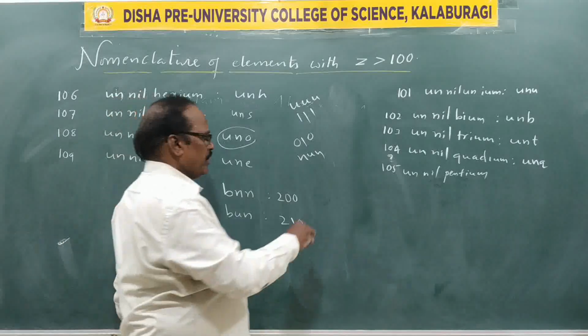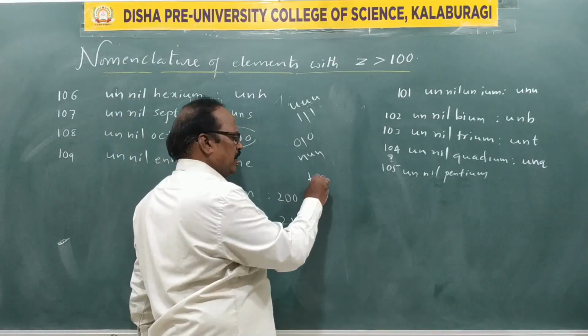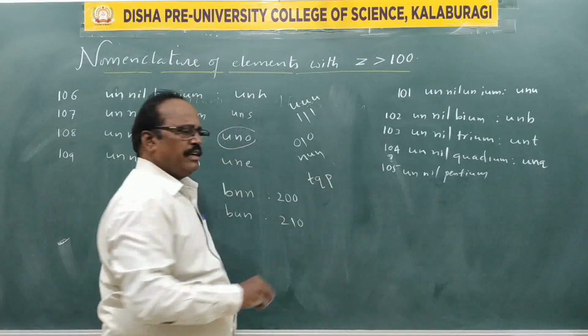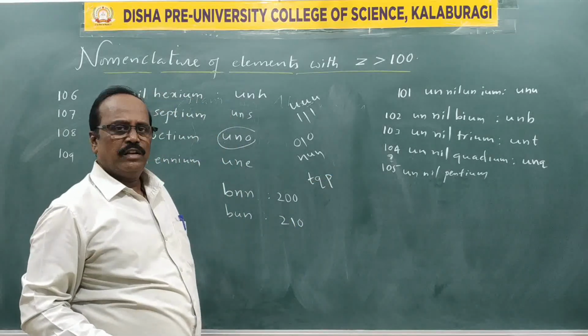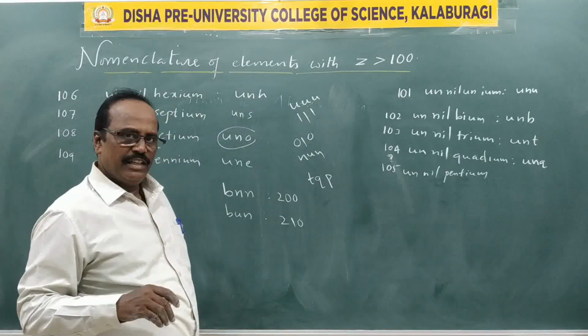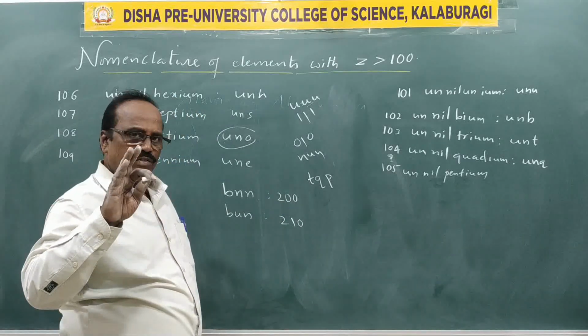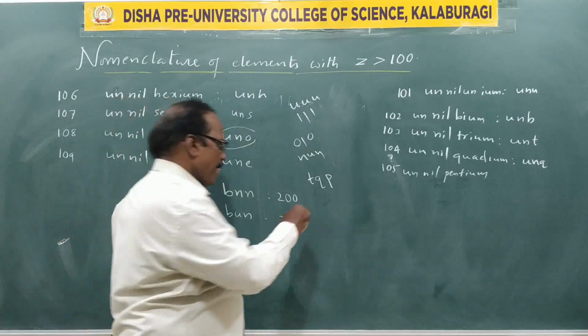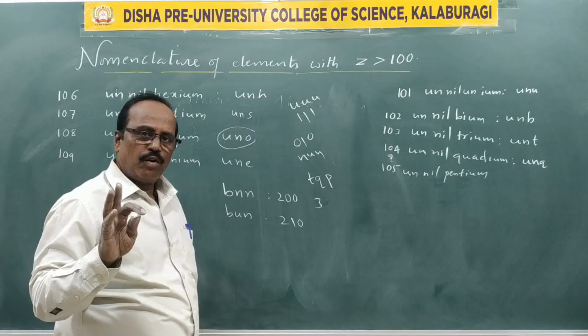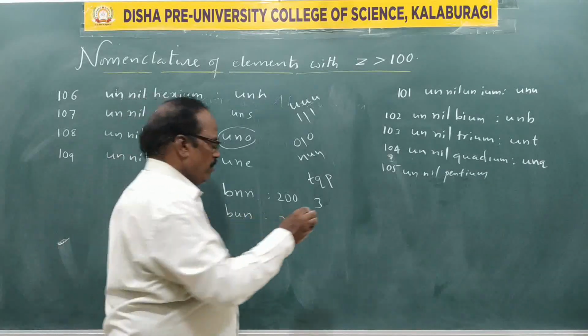Tell me, TQP. T means tri, 3. Q for quad, 4.